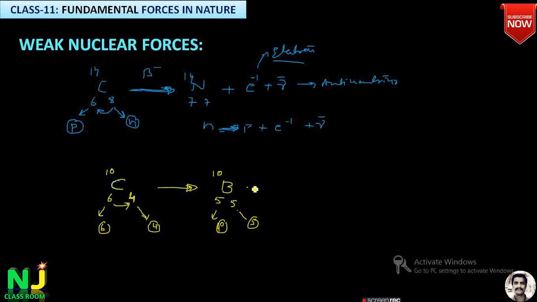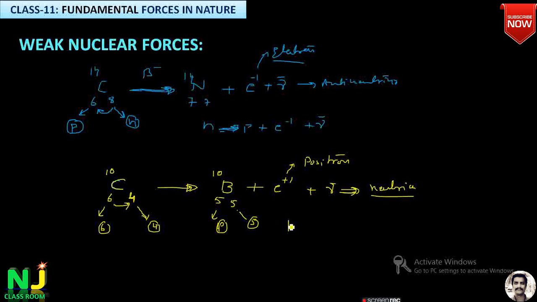Proton converted into neutron. Neutron is a neutral particle. Where is the charge? The charge is emitted along with a positron. Positron is an antiparticle. What is it? Positron is the antiparticle of the electron. Along with that, neutrino is also emitted. This is what is called the neutrino particle.